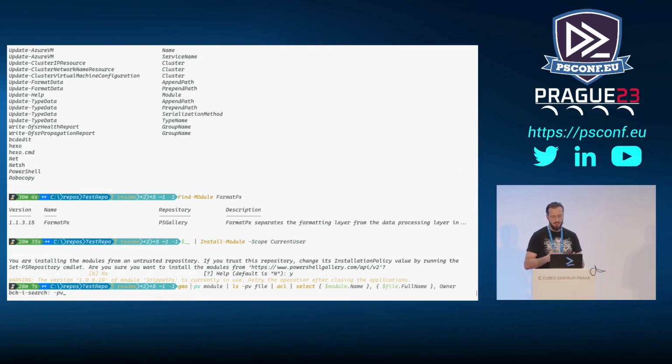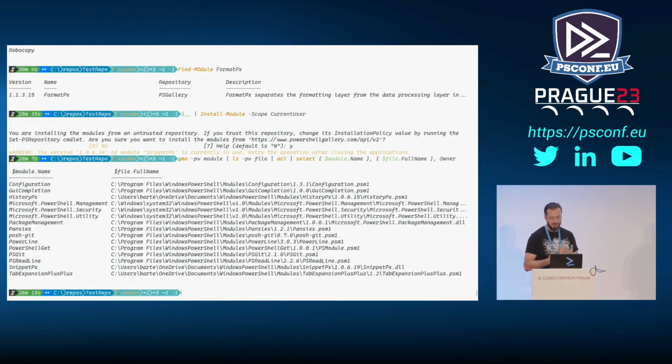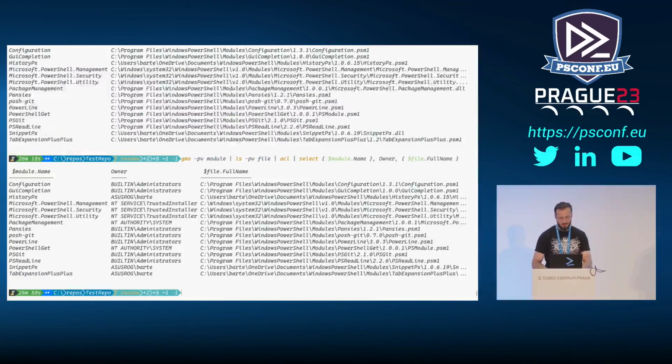Then I get the ACL on it. And what I'm selecting here is the name of the module, the full name of the PowerShell module file, and the owner of the file that we have on disk. And if I do something like this, well, that didn't work very well when it comes to columns. Maybe I should switch them around, because then it will be visible. And we actually have owner as well. So this guy is going to be module dot. No, it's going to be file dot full name. So now it's the other way around, so we can actually see something.